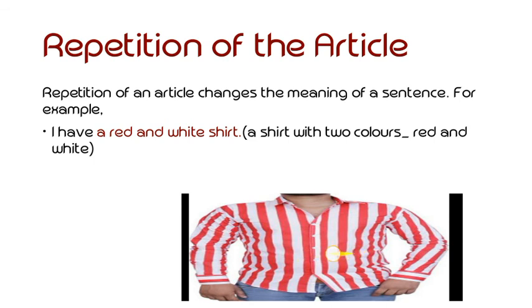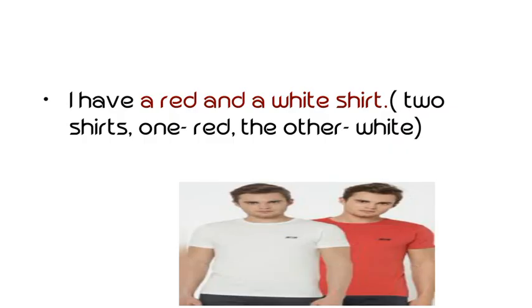And look, another sentence. I have a red and a white shirt. Here we are repeating the article a. Two times we have written it, so this is the repetition of article. What is the meaning of this sentence? That one shirt is red and the other is white. One red shirt and another white shirt. Is it clear? So this way, repetition of article changes the meaning of the sentence.